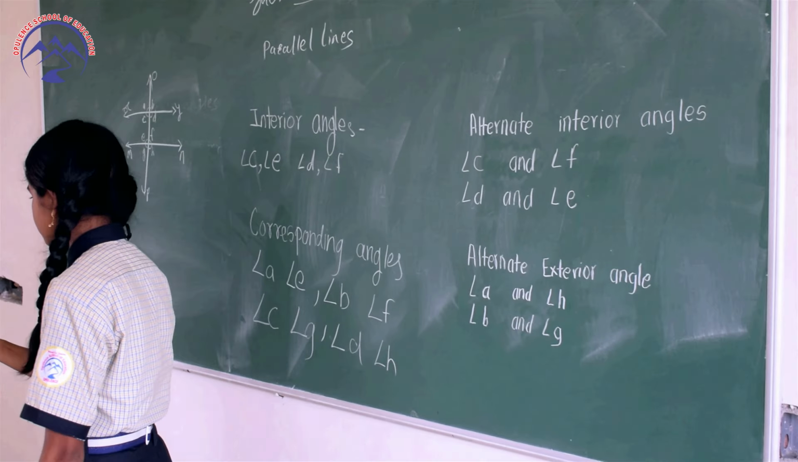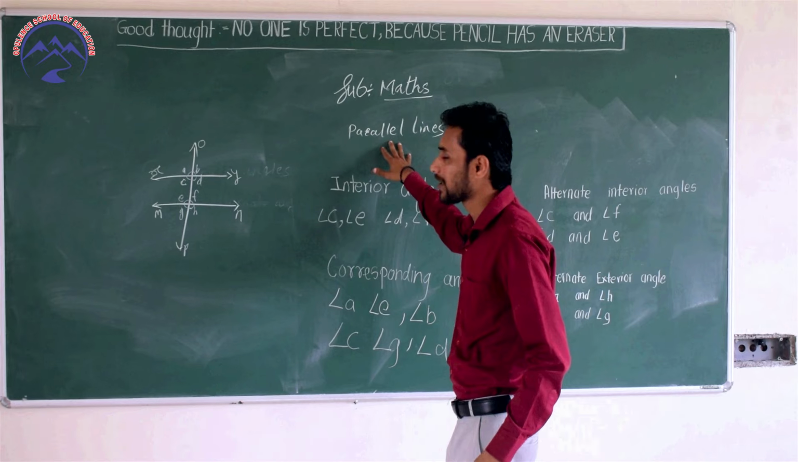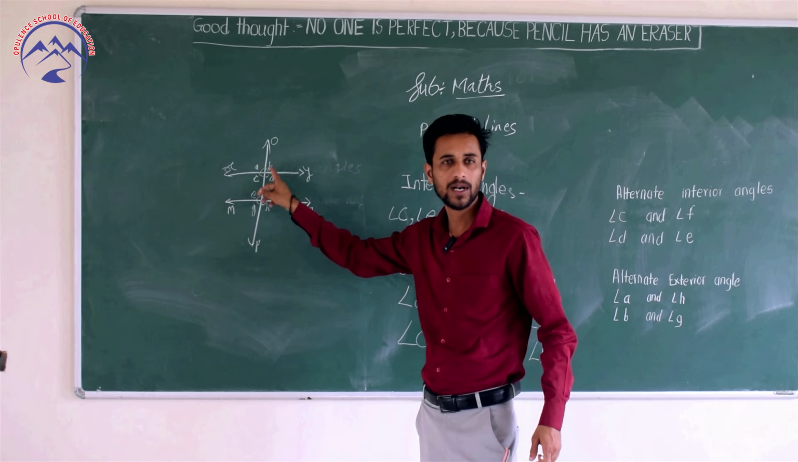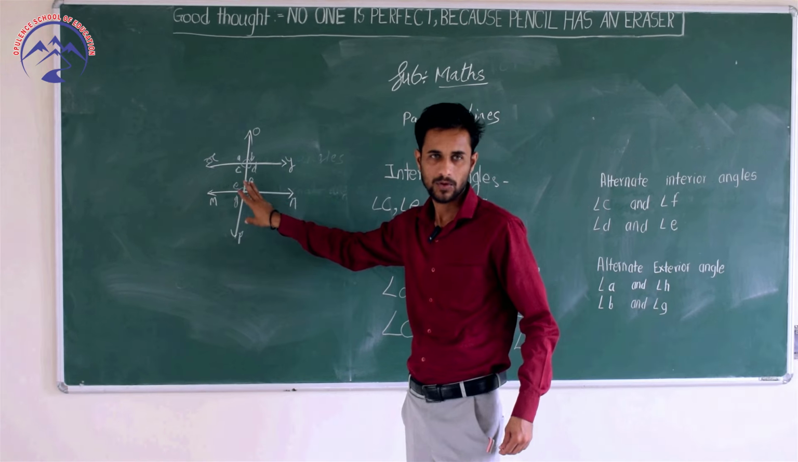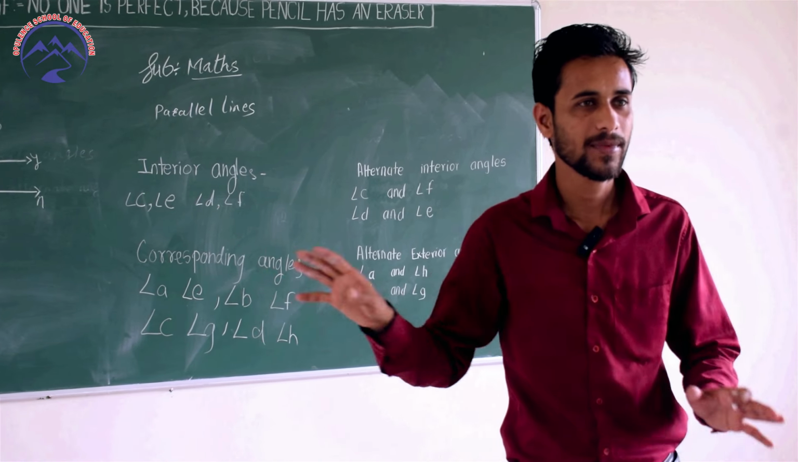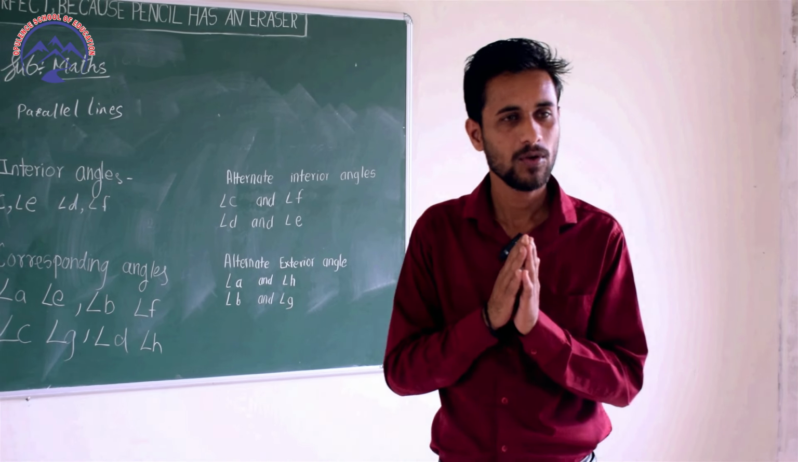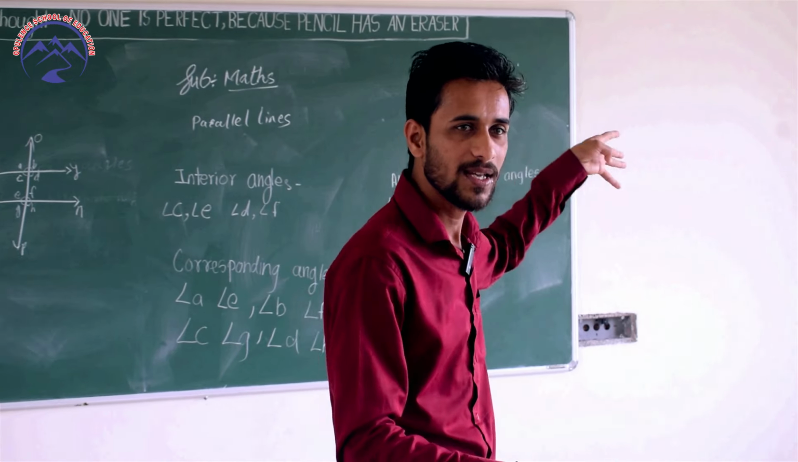So today we have learned about two parallel lines and one transversal, and the different types of angles formed by this transversal. So students, do all of you understand? Very good. Next lecture we are going to see the properties of these angles.